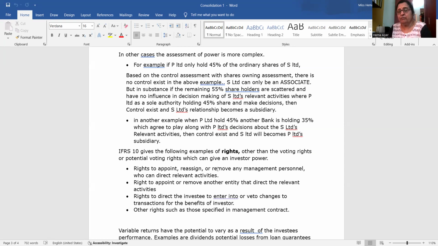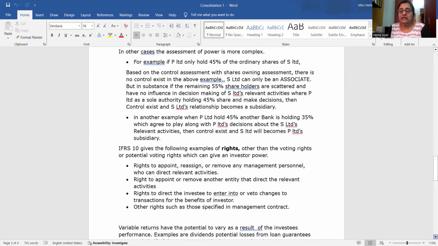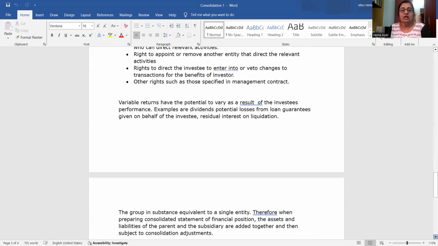And what is the veto power? There is a thing called veto power. Veto power means you have the power through another person. In my earlier example, the bank is going along with your decisions. That is a veto power. So the veto power also can be a power for you to exercise control.